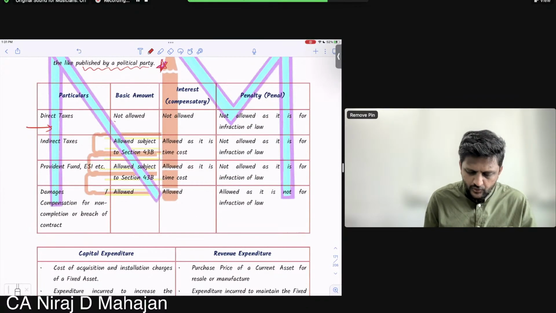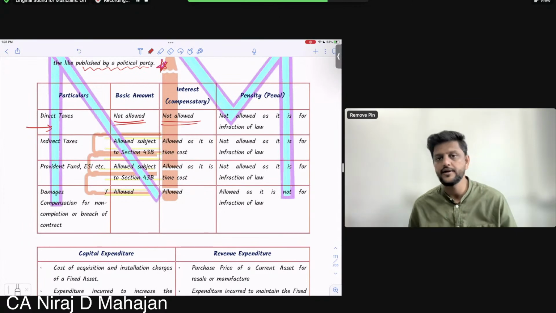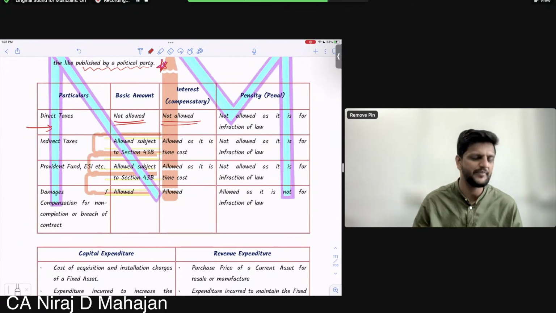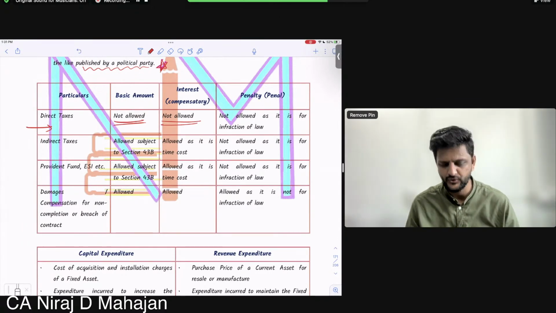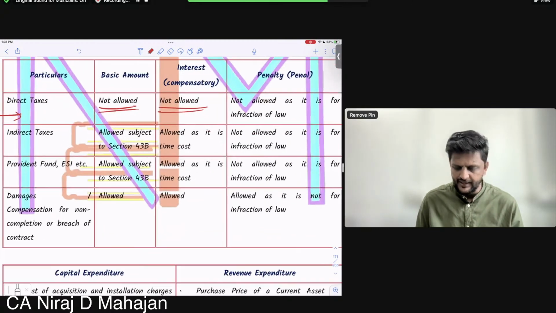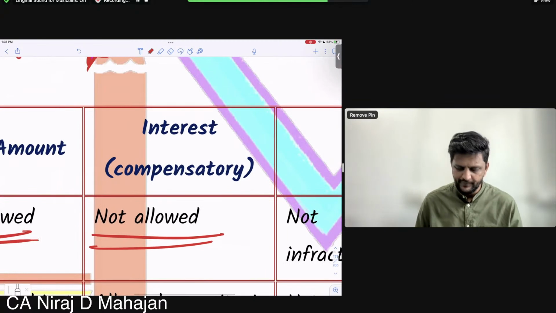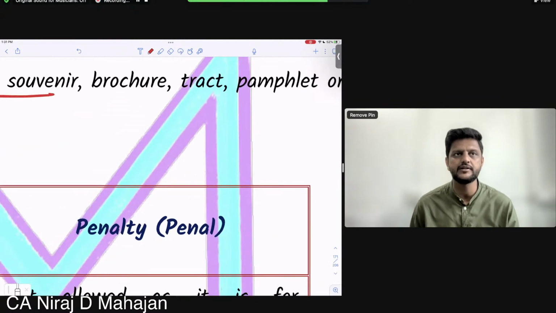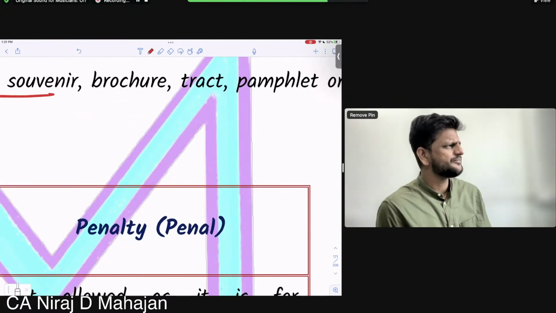Income tax itself is not allowed as deduction. Whatever income tax you have paid will not be allowed as deduction. See, interest means what? Something late, delayed, or an amount not paid in time. Penalty, बच्चों, is something penal in nature, means it is a little bit terrorizing, है ना?